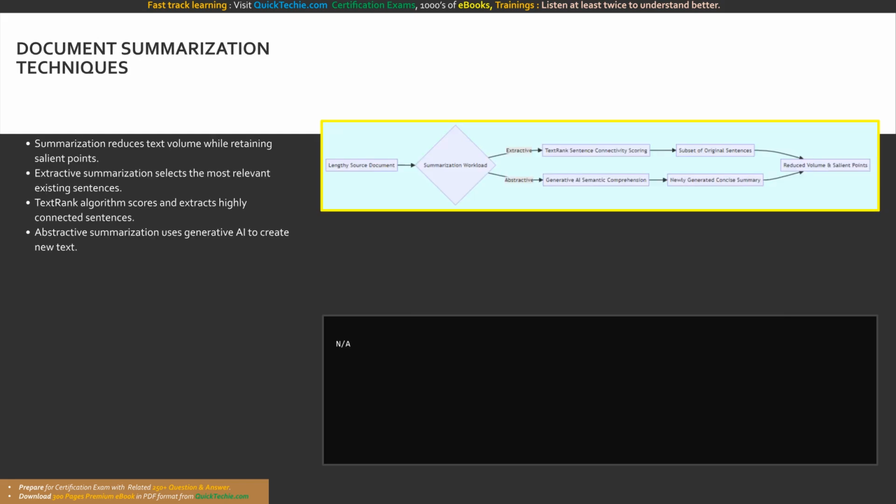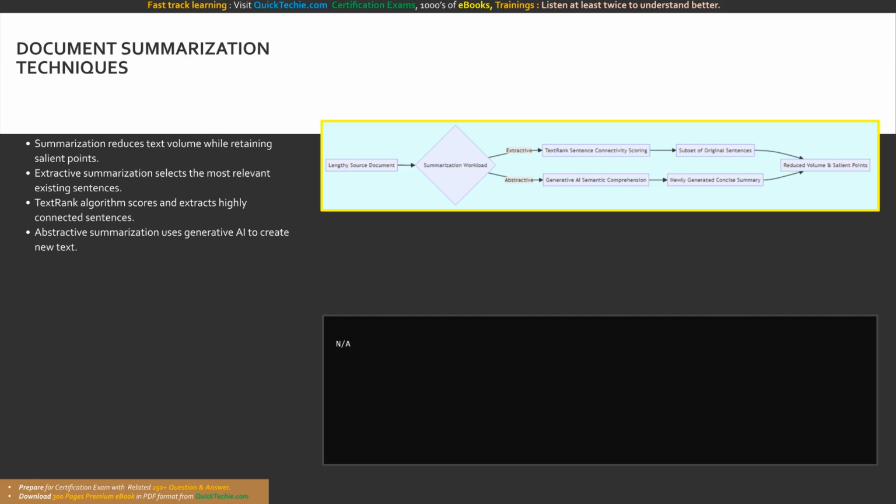Our final vital text analysis technique is document summarization. In the modern enterprise, professionals are constantly inundated with lengthy documents, massive legal contracts, and hours of meeting transcripts. Summarization workloads solve this data overload by algorithmically reducing the overall volume of text while retaining the absolute most salient points and critical themes. In natural language processing, there are two primary approaches to this workload: extractive summarization and abstractive summarization.